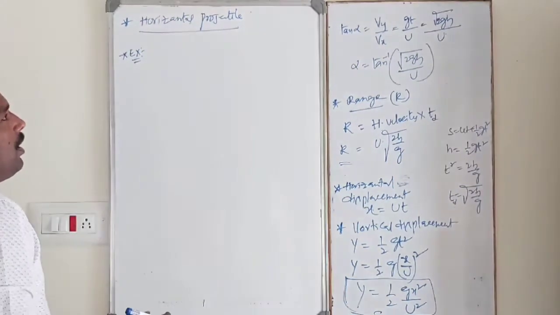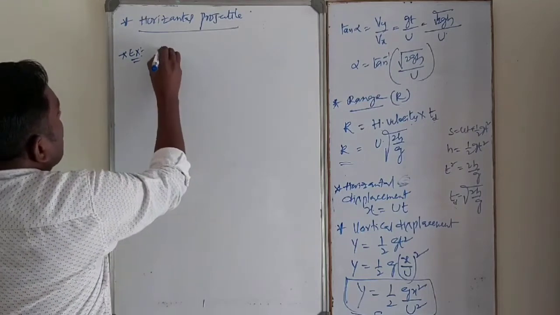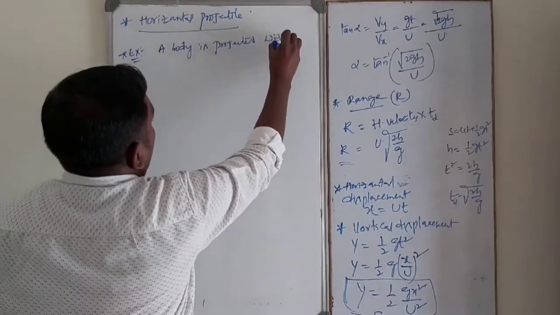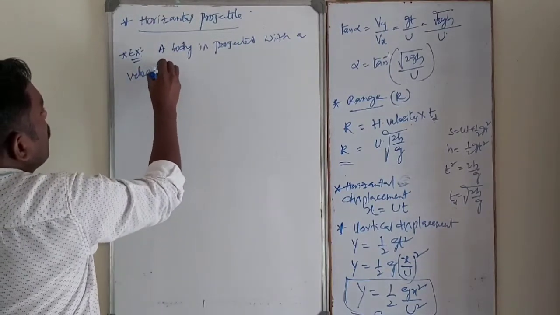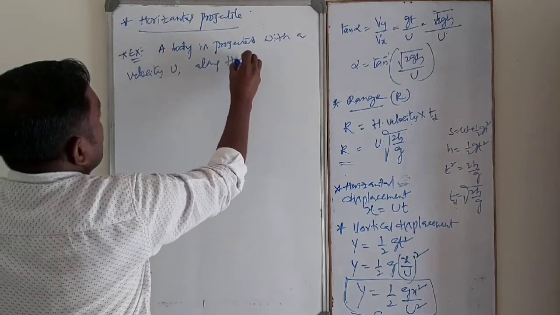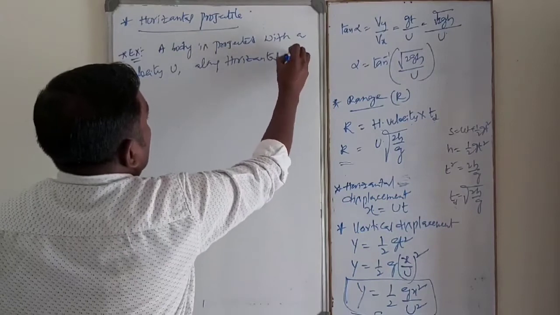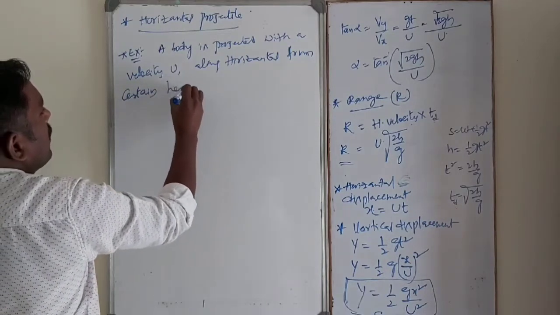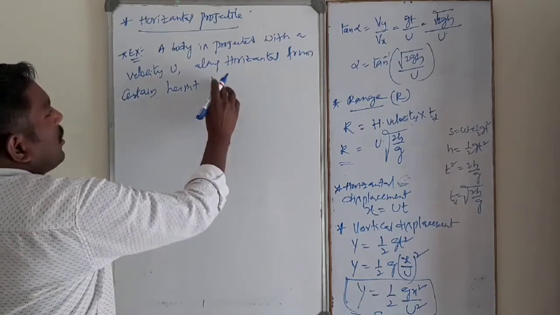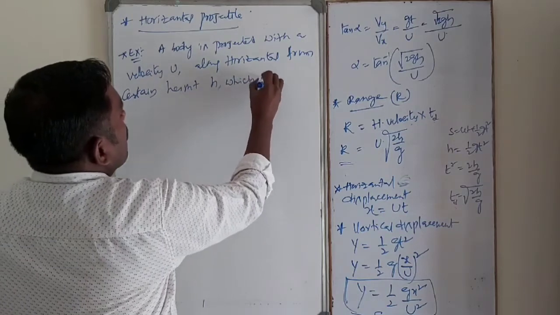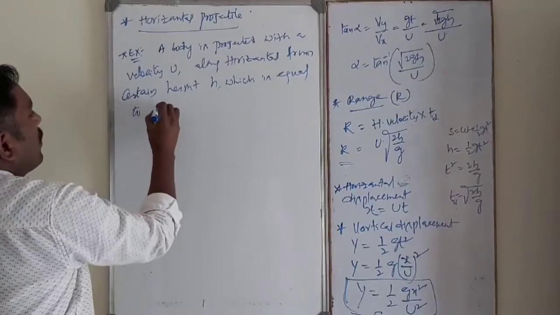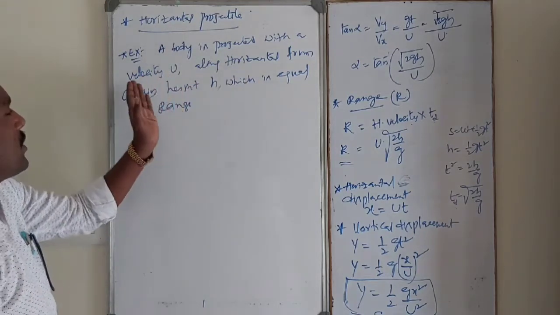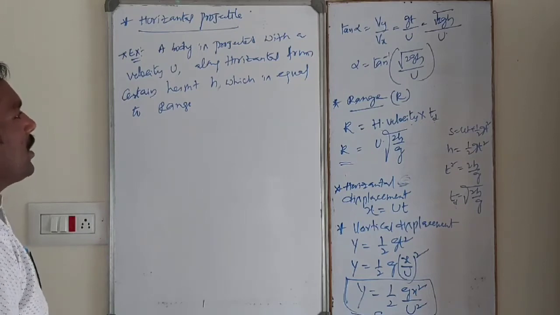A body is projected with a velocity u along horizontal from a certain height h, which is equal to range.